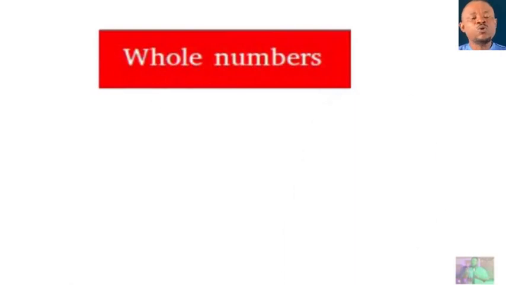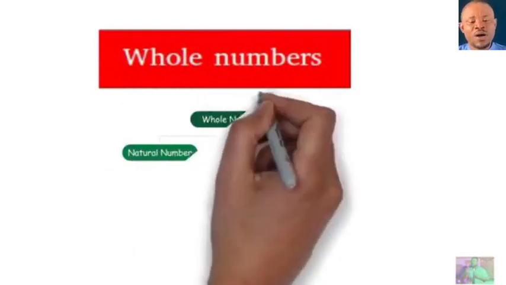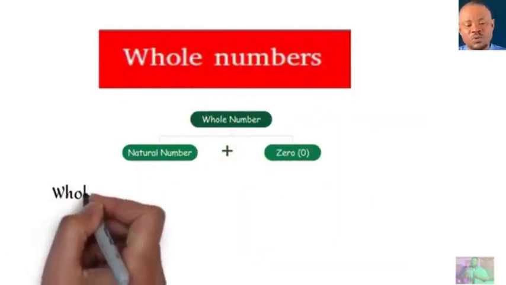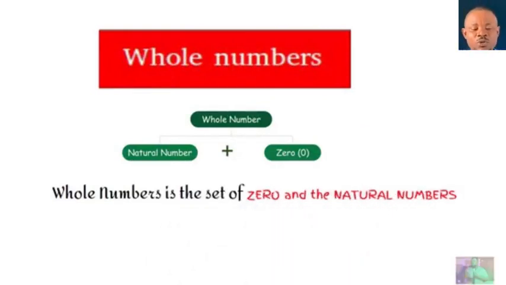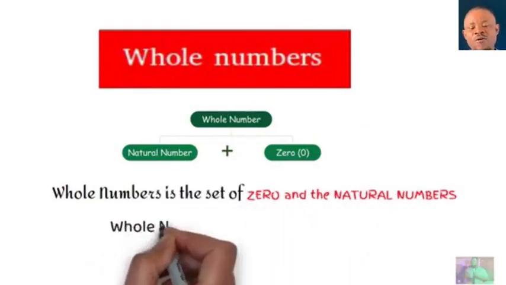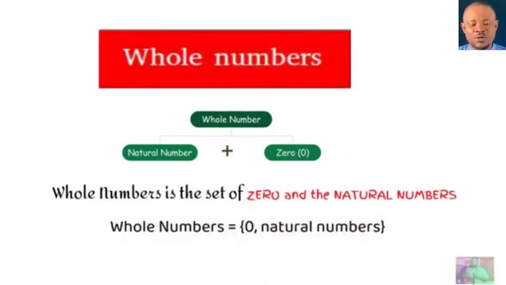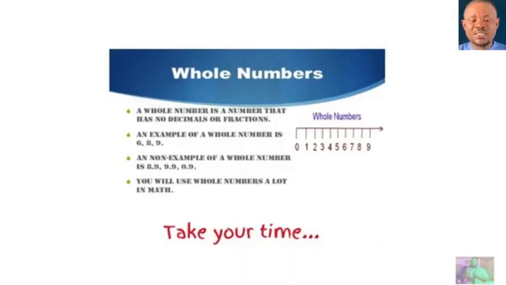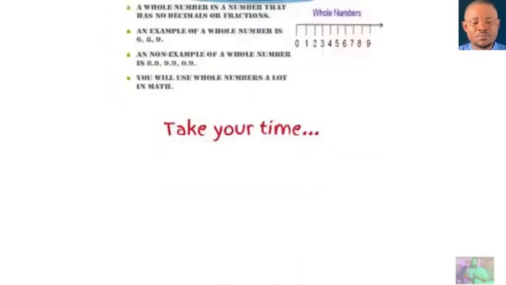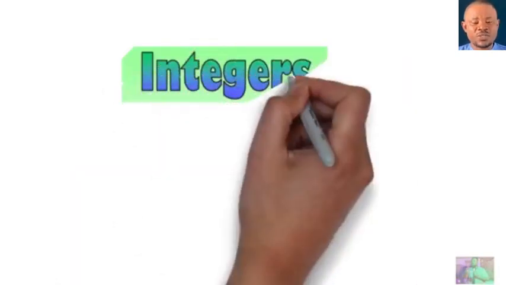So let's talk about whole numbers. What are whole numbers? If you add 0 to natural numbers, you get whole numbers. Whole numbers are the set of 0 and the natural numbers. So whole numbers begin from 0 all the way to infinity, in that order. Take your time and go through these things. They are not fractions, they are not decimals.